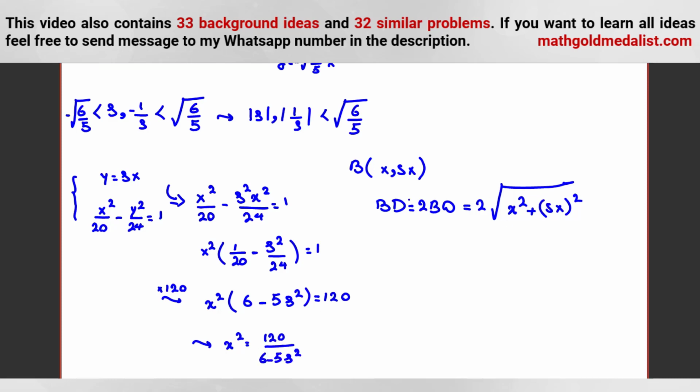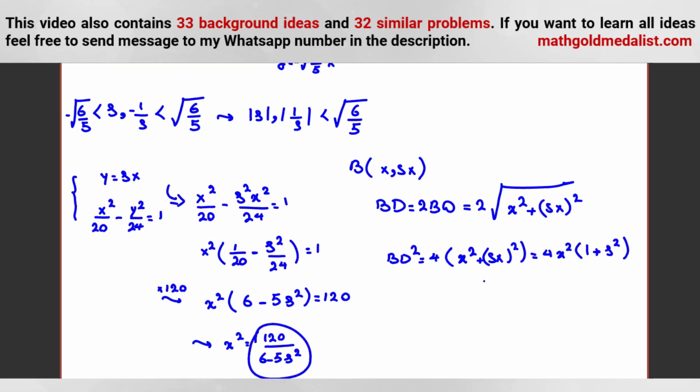And now, what is BD squared? The problem says BD squared. We can say 4 times x squared plus sx squared. So it will be 4x squared times 1 plus s squared. And x squared is this one. So it will be 4 times 120, which is 480, over 6 minus 5s squared, times 1 plus s squared.